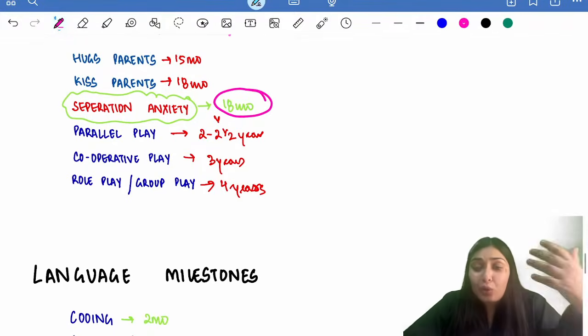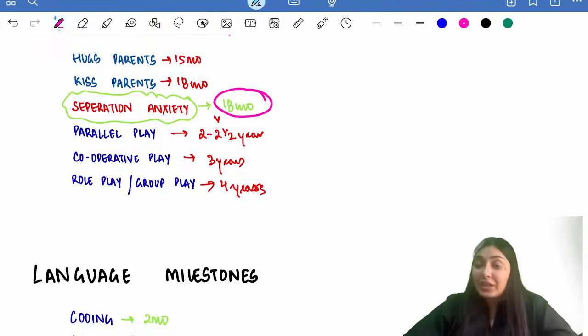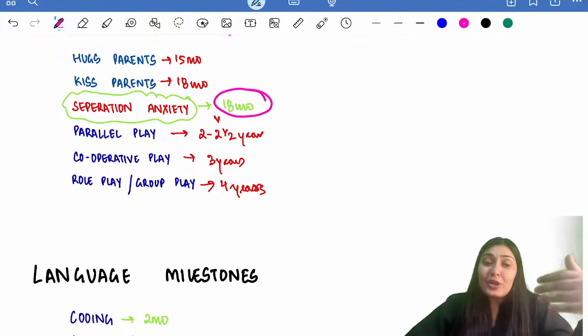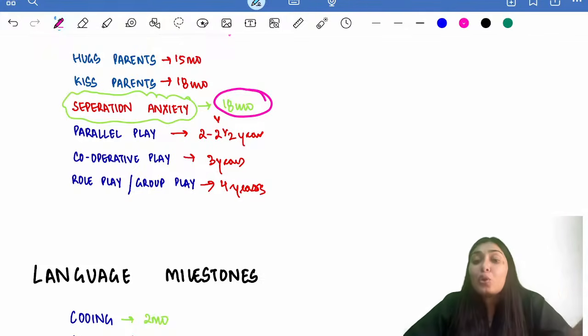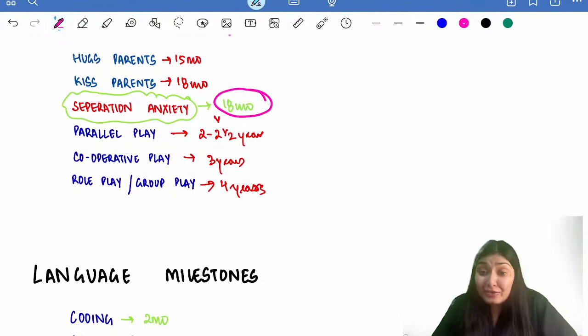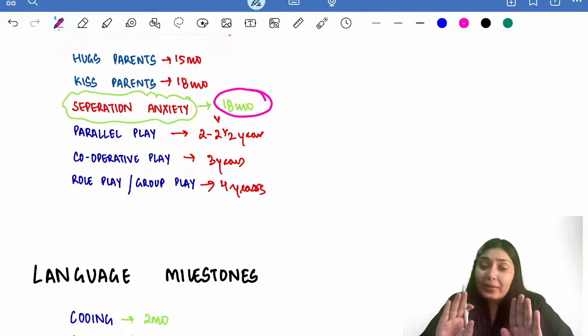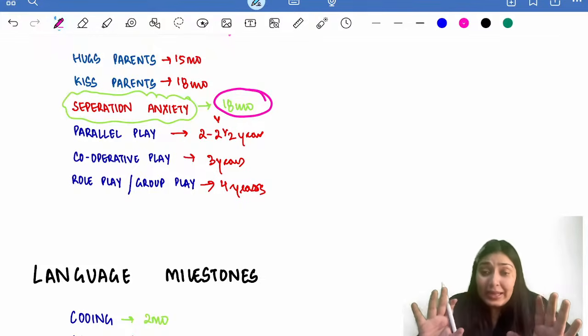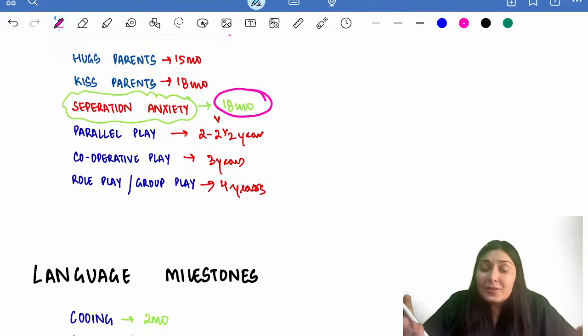Now the child will go out and seek other company. The parents have gone out, so the child will seek other company. Firstly, what will happen? The child will go towards other children, but won't be interacting much. Remember your first day of MBBS, you must be sitting next to your now best friend, but that time each and everyone is shy. You must be over your own phone, he must be over his own phone. So this is parallel play, that two children would be sitting together, but they will be playing independently, just sitting next to each other. This is parallel play.